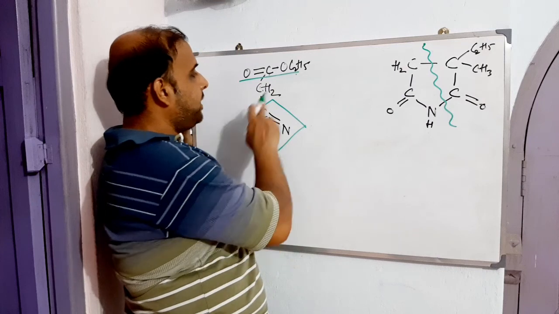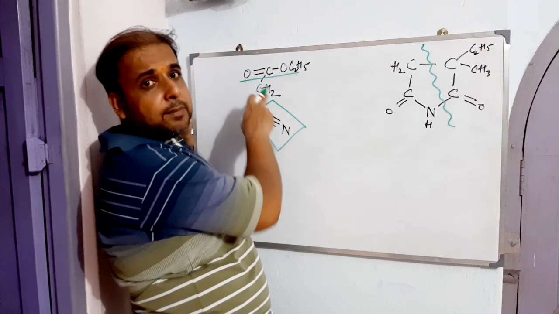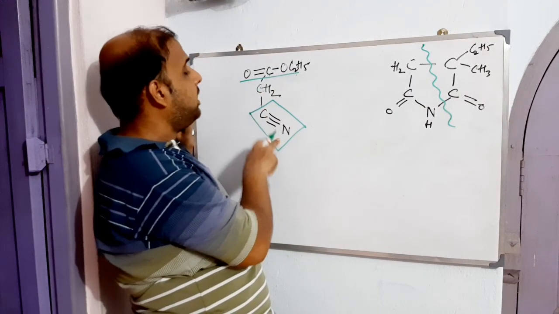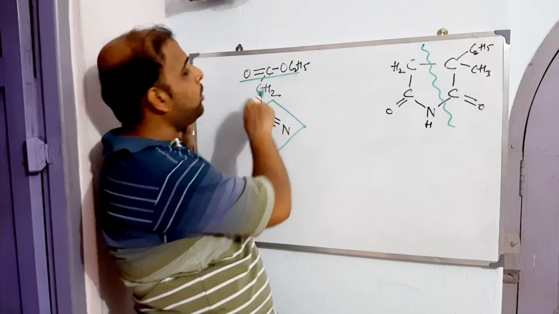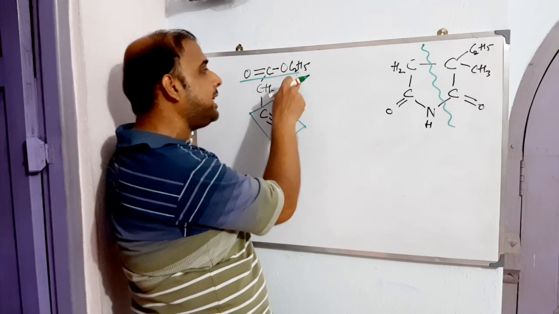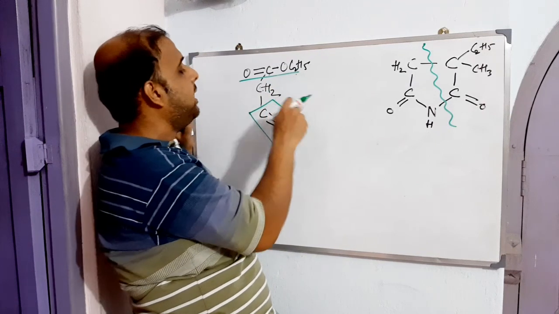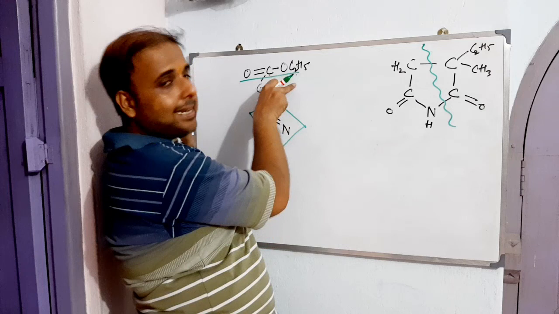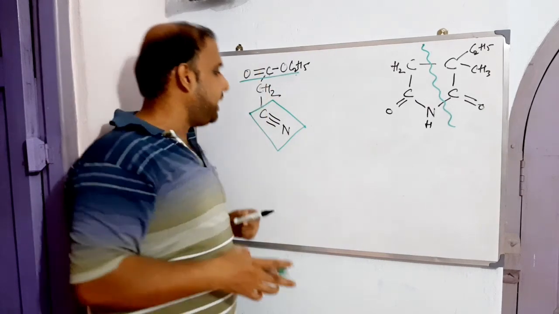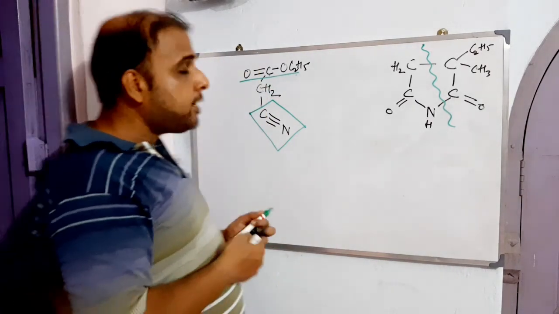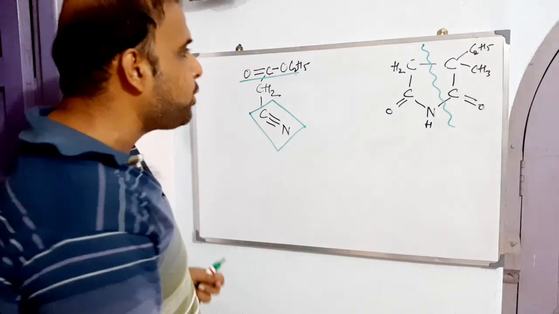Now let's see in future whether this can be accepted or not. So the alpha carbon is holding a cyano. The cyano is linked to an acetate, and the acetate is nothing but an ethyl acetate, the ethyl ester of acetic acid. So this is basically ethyl cyanoacetate. We have written here ethyl cyanoacetate. What should be the next one?